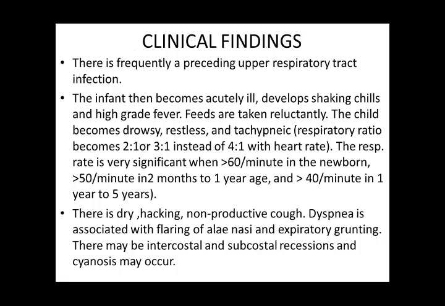Okay. Now, what are the clinical findings of pneumonia? There is frequently a preceding upper respiratory tract infection, usually viral. The infant then becomes acutely ill, develops shaking chills and high-grade fever, and feeds are taken reluctantly. The child becomes drowsy, restless, and tachypneic, and the respiratory to heart rate ratio becomes 2 to 1 or 3 to 1 instead of 4 to 1. So the respiratory rate increases as compared to the heart rate.